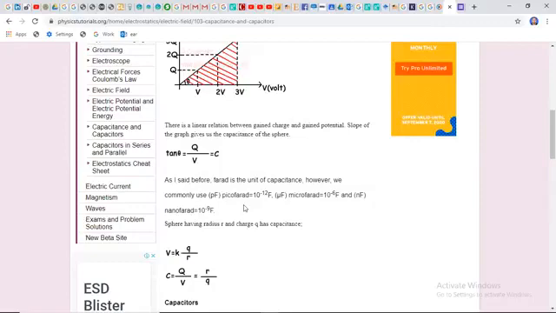An exhaust fan has a capacitance of 4 microfarad, and a washing machine can work on a capacitance of 10 microfarad. An induction motor of 0.5 horsepower works on 10 to 15 microfarad, and a 2 horsepower motor works on a 20 to 30 microfarad capacitor, which is also large in size.